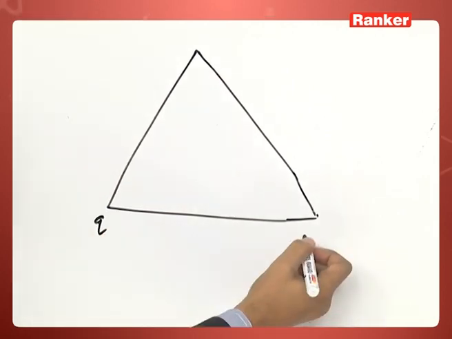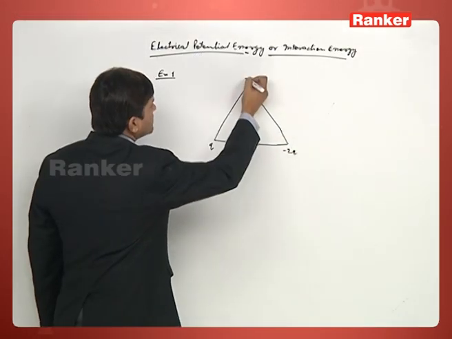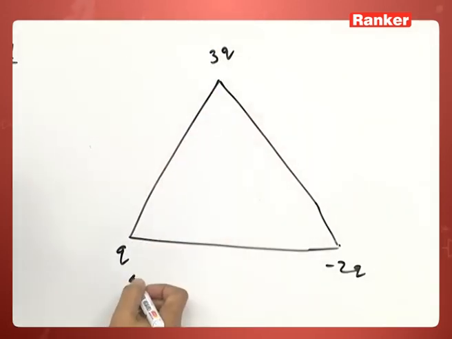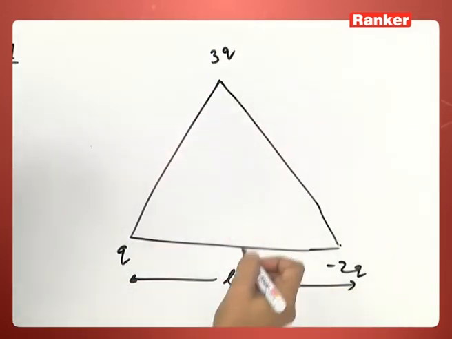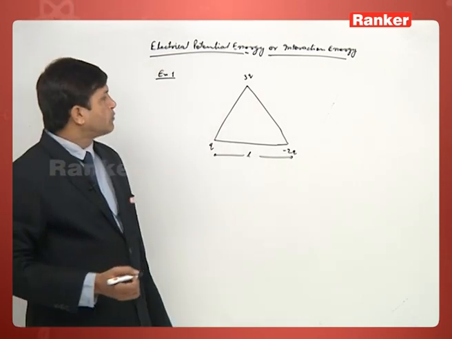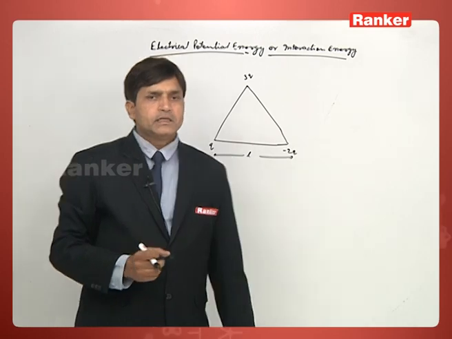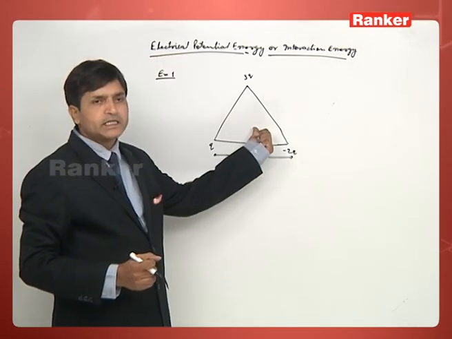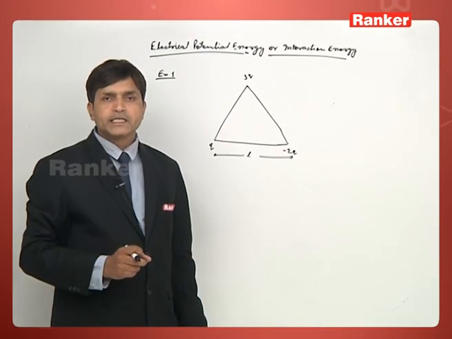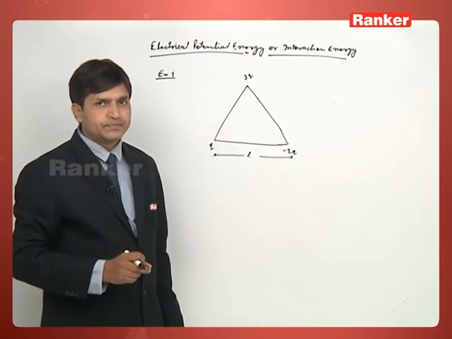One of the charges is Q, another is minus 2Q, and here 3Q, kept at the corners of an equilateral triangle like this. And now the question is: what is the work done to remove one of the charges, let us say 3Q, from the vertex of the triangle to infinity?